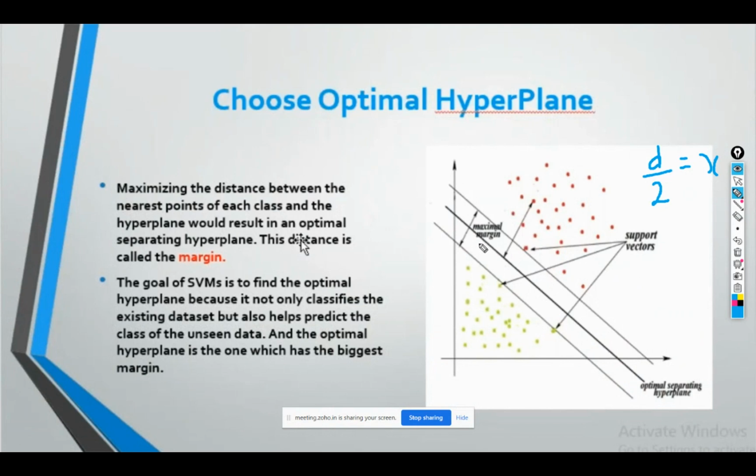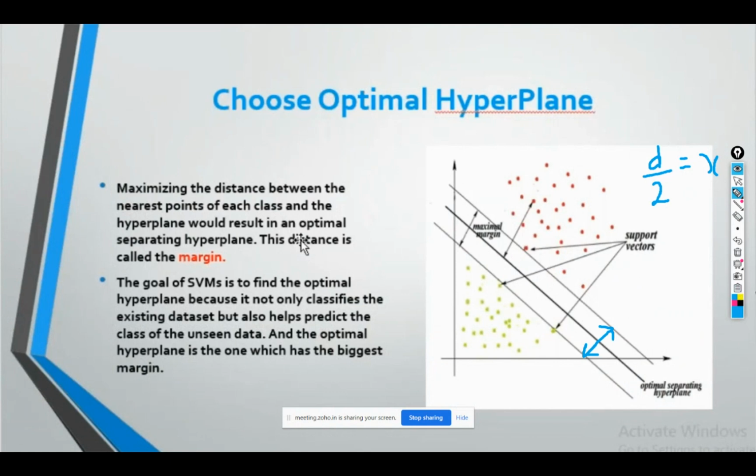The main aim of my hyperplane is that it should be at maximum distance from both the support vectors. The distance between the support vectors is known as the margin, and I want to make sure that my margin is at maximum. Why do I want the margin to be maximum?